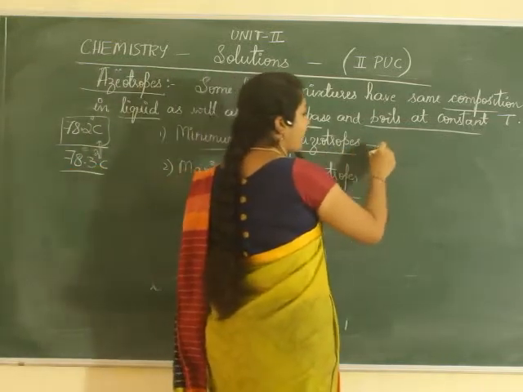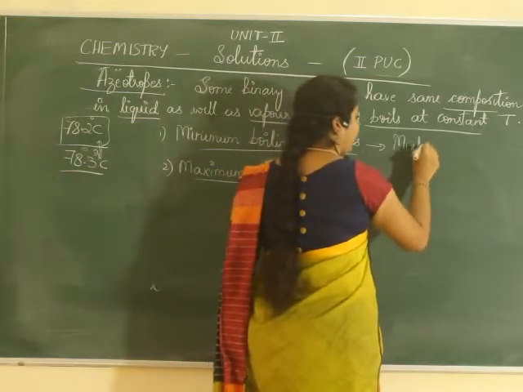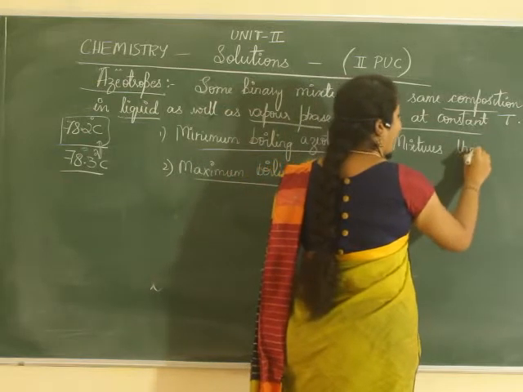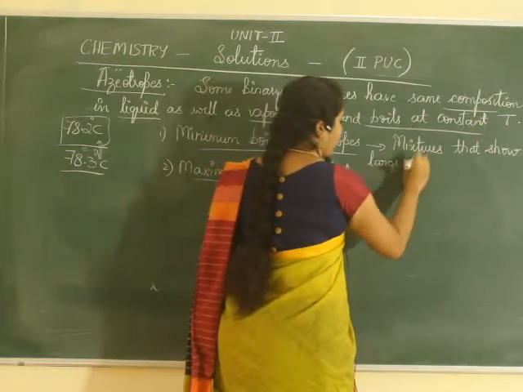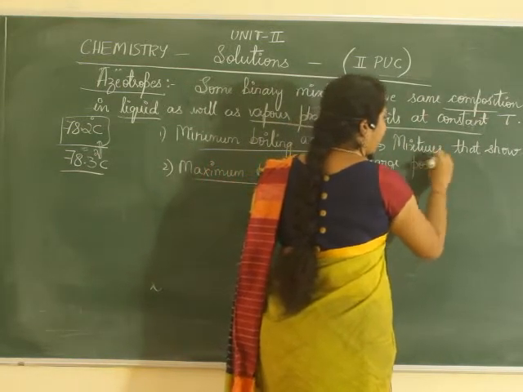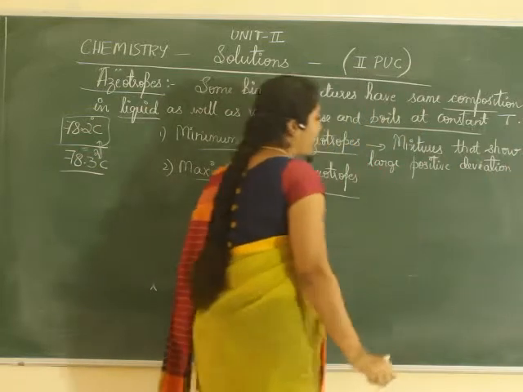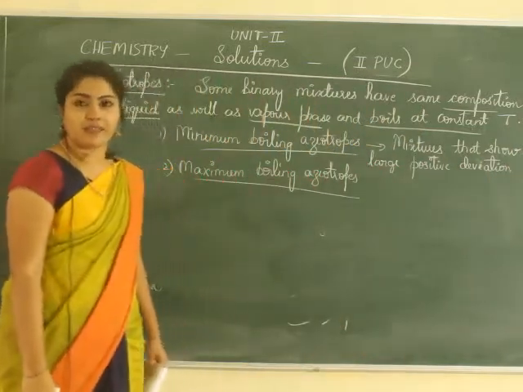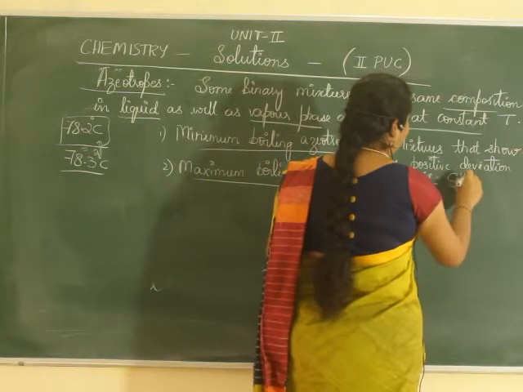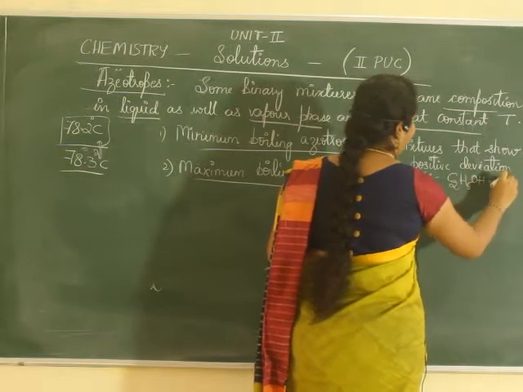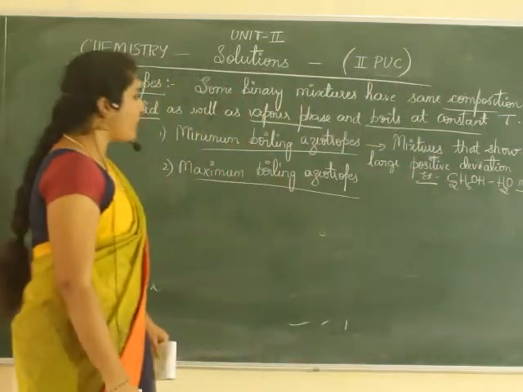Minimum boiling azeotropes means the solutions or mixtures that show a large positive deviation from Raoult's law. Those are called minimum boiling azeotropes. Example, alcohol, that is ethanol and water mixture. This forms minimum boiling azeotropes.